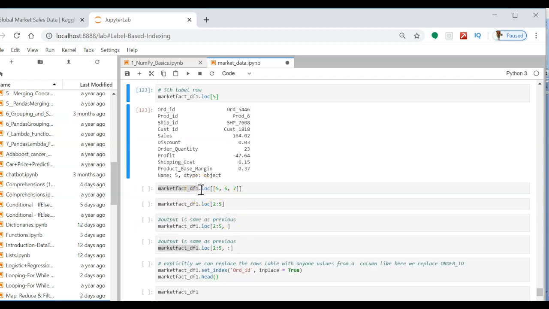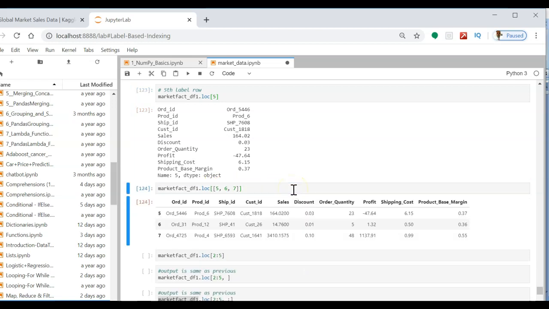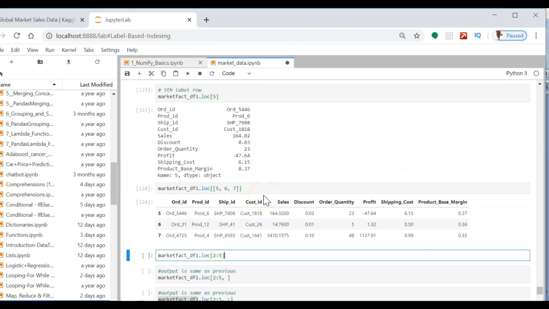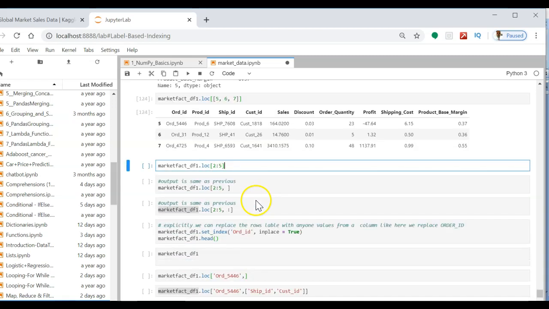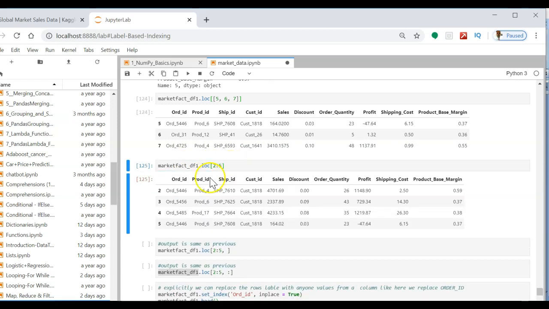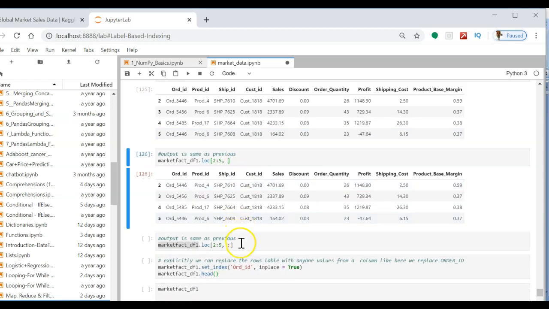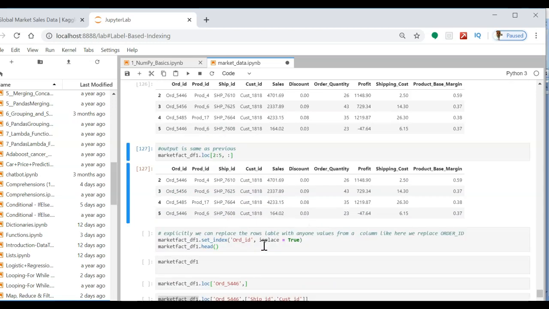If you want to select multiple rows, simply mention 5, 6, 7. Actually, in your real life project, you can make use of any one of the methods, whichever is more intuitive for you. Now market_fact_df1.loc 2, colon 5 is going to select the 2nd to 5th rows. This is also the same as the previous one.